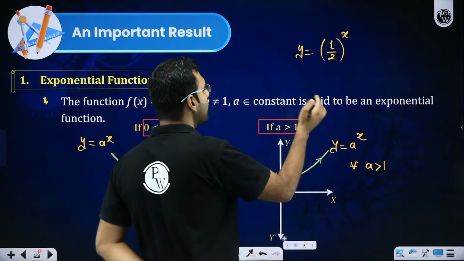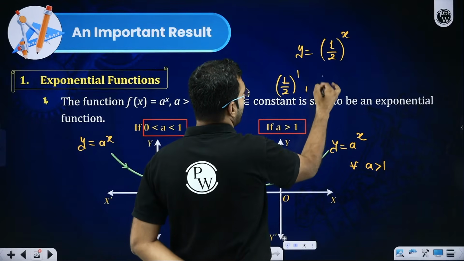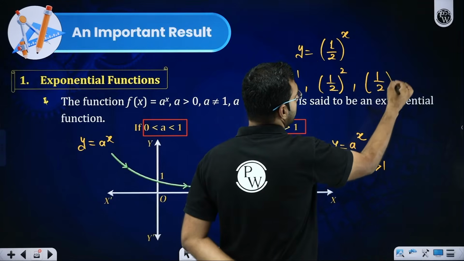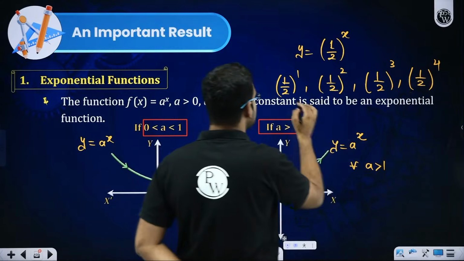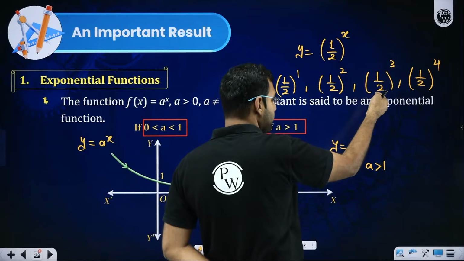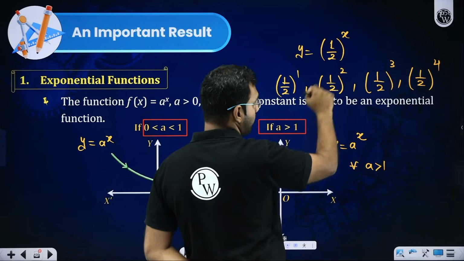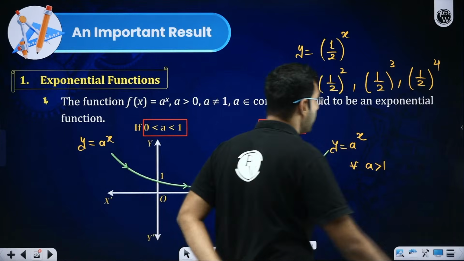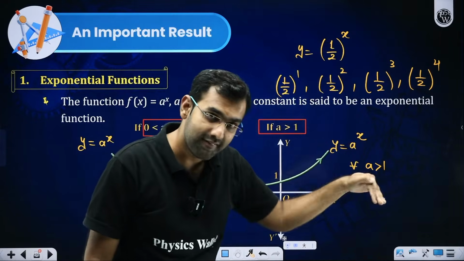So if you raise it to higher powers, for example, 1 by 2 to the power 1 is 1 by 2. 1 by 2 to the power 2 is 1 by 4. 1 by 2 to the power 3 is 1 by 8. 1 by 2 to the power 4 is 1 by 16. So I hope you realize this is greatest, 0.5, 0.25. Sorry, I'm really sorry. This is 1 by 4, right? So 1 by 4 is 0.25. This is 1 by 8, 0.125. This is 1 by 16, even smaller. So the higher powers you are going to take now, the lesser values you will generate.